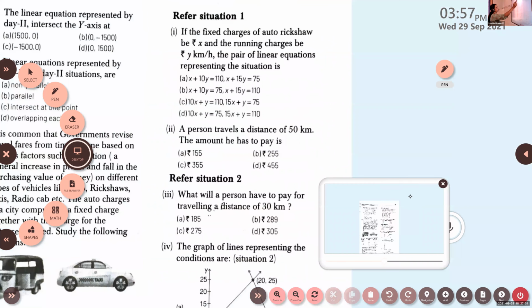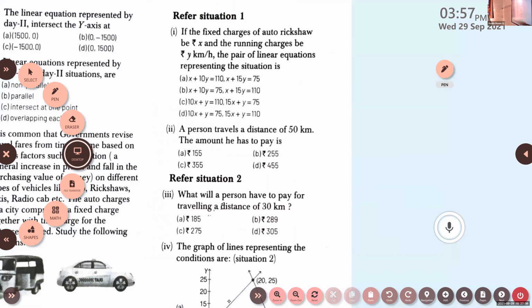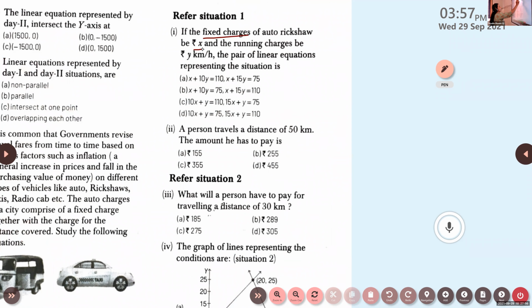So now look at the first situation here, referred to as situation 1. Based on situation 1, if the fixed charge of the auto rickshaw is rupees X and the running charge is rupees Y per kilometer, then the linear equations representing the situation are what? X is the fixed charge and Y is the rate per kilometer. So for situation 1, what is the equation?